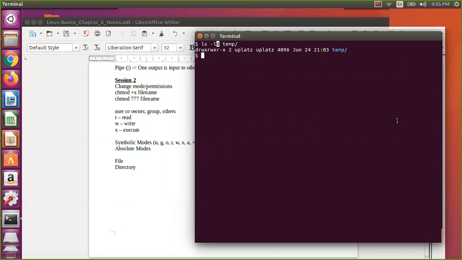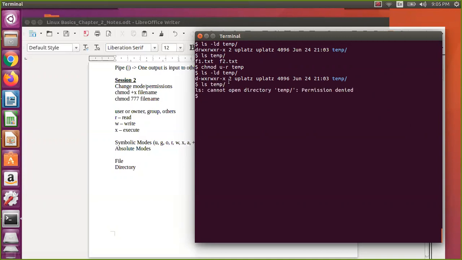Now let us remove the read permission for this directory. So I say chmod u minus r temp. Before doing that, I just say ls temp, and this is enough. Now let us remove it, chmod u minus read temp. If you see the permissions, you can see read is not there. Now let us say ls temp. You cannot even see the files.